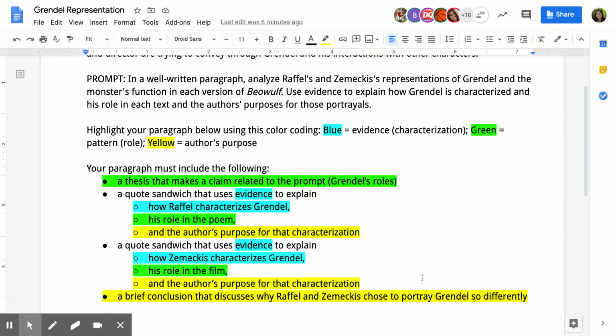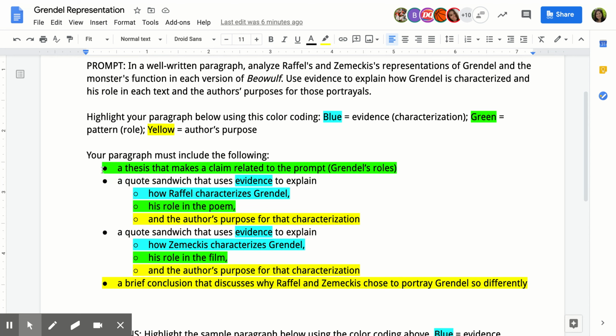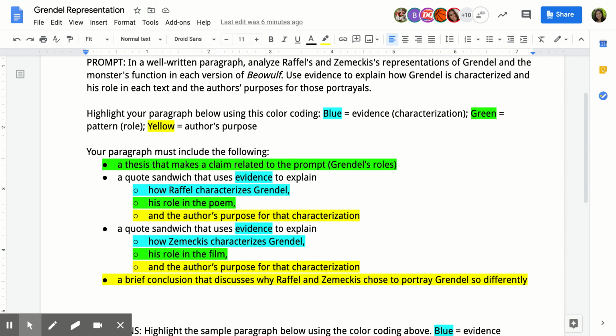I've given you an outline to follow for this. So you'll start with your thesis statement that makes a claim related to the prompt. In this case, this should address Grendel's roles as either a victim, villain, or monster, or some combination of the 3. Your first quote sandwich is about Raffel's translation. So you'll embed your first piece of evidence that shows how Grendel is characterized. Then you'll explain how that piece of evidence proves that he is either a victim, a villain, or a monster. So the role is talking about victim, villain, or monster here.